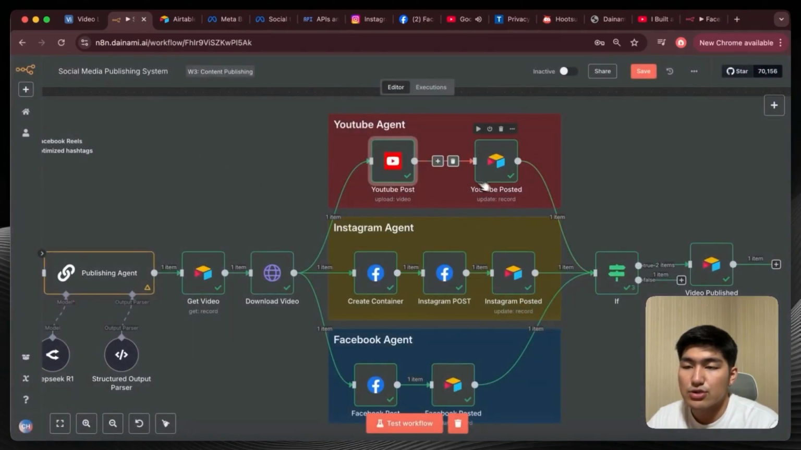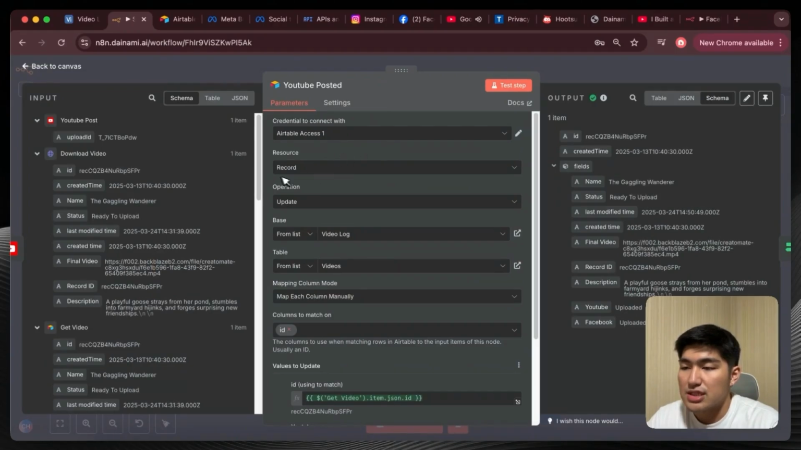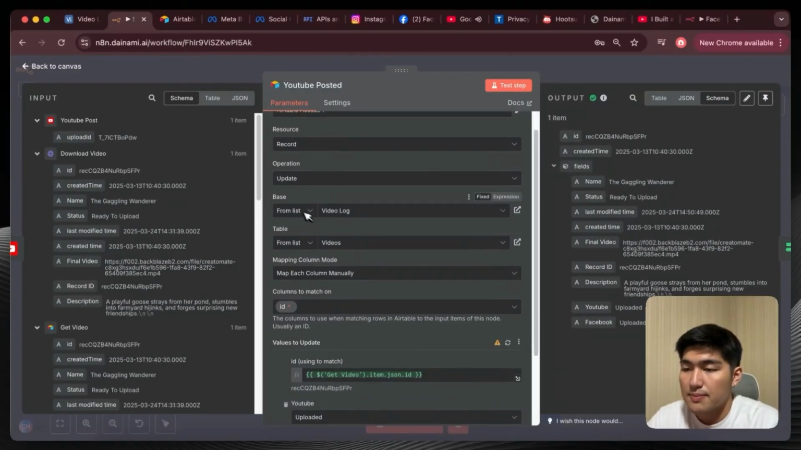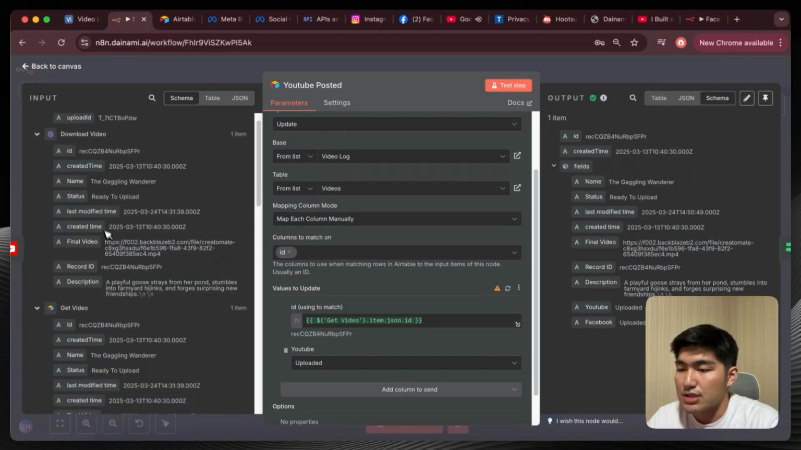Once this is done, I'm going to press back. You can go into the next node, which is an update record node from Airtable. I'm going to open this up. I'm going to make sure the operation is update, the resource is record, and your credentials should be connected from earlier on. The base would be the same as well. And then the column to match, we're going to choose ID. And this is where the record ID is actually quite important, because we have created the record ID from our Airtable earlier on.